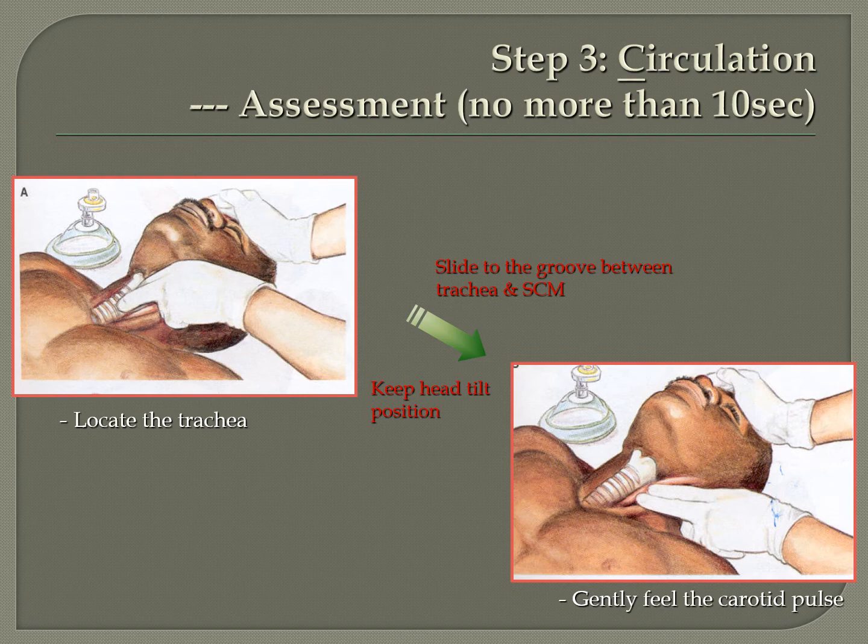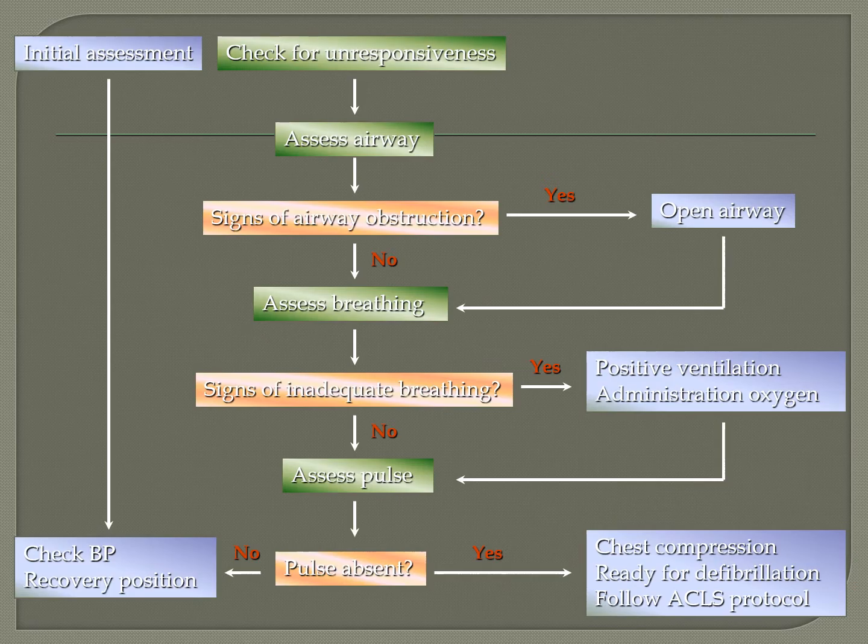Always keep the head tilt position. Don't make the patient turn his head towards one side. Always keep the head tilt position and check for the carotid pulse, and everything should be done very fast. Checking the airway, checking for breathing, checking for circulation, everything shouldn't take more than 10 seconds. And if you are not able to feel the pulse, don't just keep probing the patient's neck looking for the pulse. It's a waste of time. If you are not able to feel the pulse, it means the patient's circulation is not intact. Immediately you need to go for chest compressions. So that is the algorithm for emergency management.